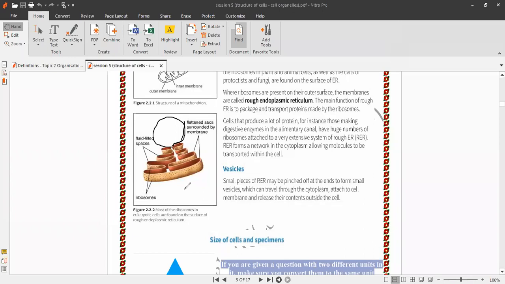Okay, we have two types of endoplasmic reticulum, rough and smooth. The rough one contains ribosomes, so it is responsible for building proteins. The smooth one is responsible for making lipids and detoxification.